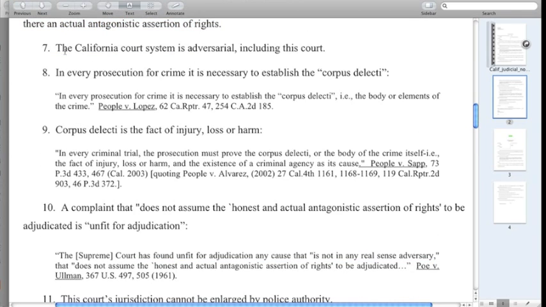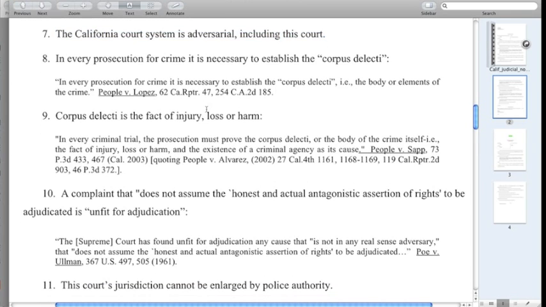This is really something. He's denying that the California court system is adversarial, including the Santa Clara court. That's incredible. He's denying that. So what is it, inquisitorial? There's just too much evidence out there, or at least public relations, to show that it is adversarial. So it's incredible that he is denying judicial notice that it's adversarial.